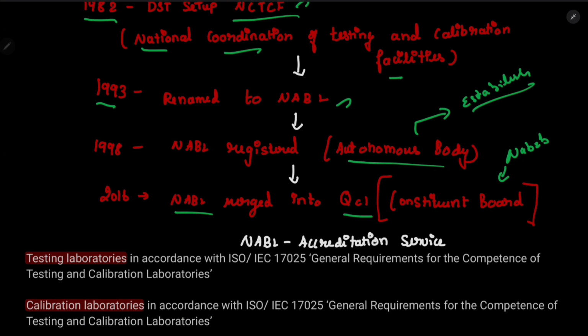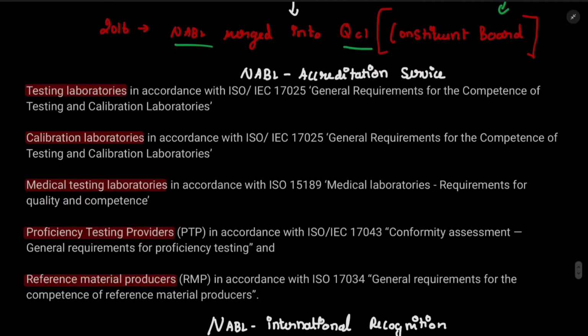Okay, so what accreditation services can NABL provide? NABL can do five services. First is for testing. If you are a testing laboratory, they will give you the ISO 17025 certification, which sets the general requirements for the competence of testing and calibration laboratories. If you are a calibration laboratory, then also you get the ISO 17025 certification.